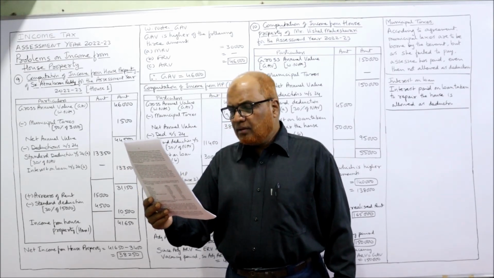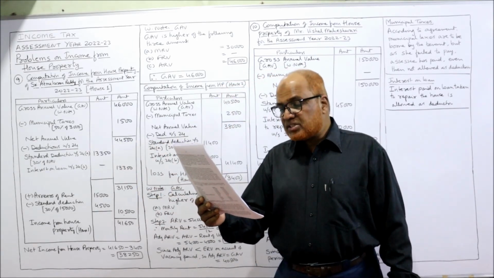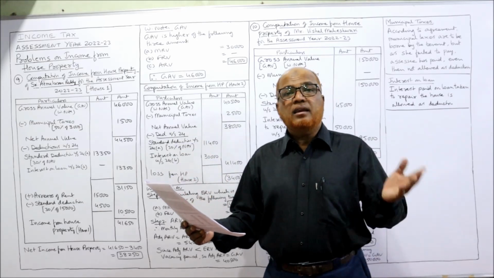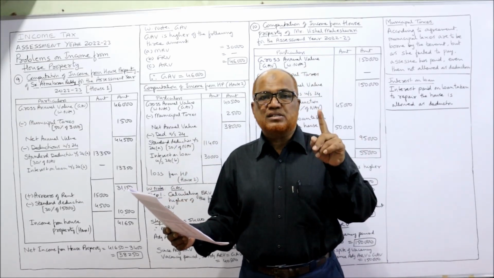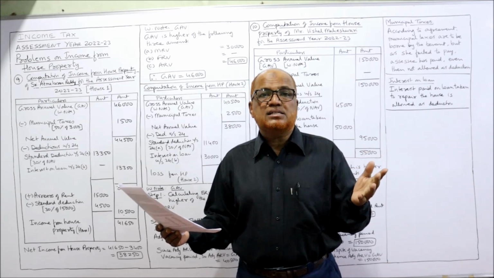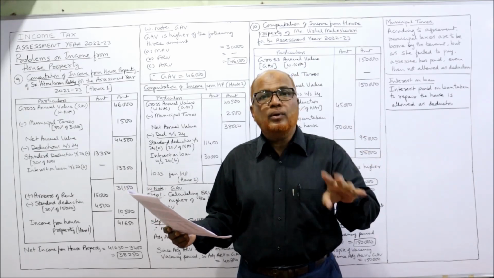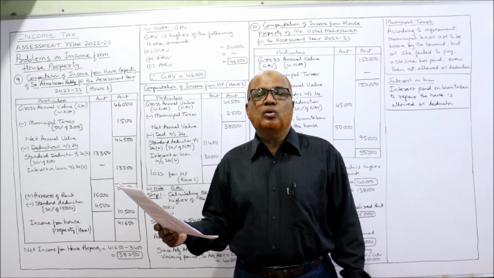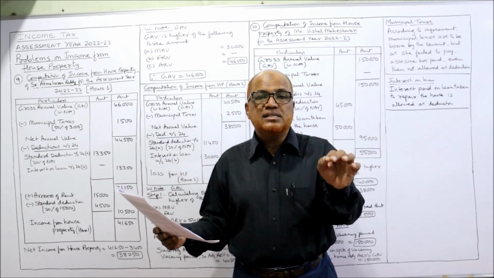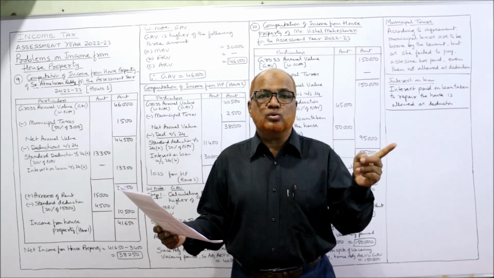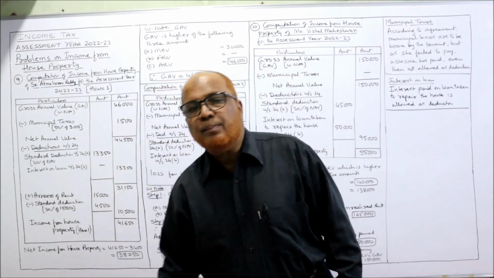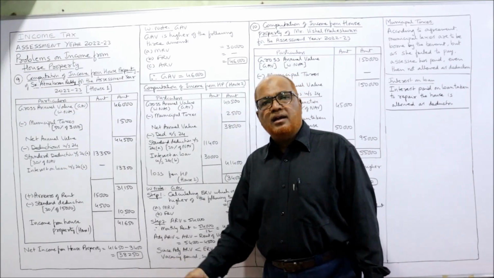Then arrears of rent received from the first house 15,000, which was not assessed earlier. Some arrears of rent were received for the first house, which was not assessed to tax earlier. Now it is taxable. The second house was vacant for 3 months, so there is a vacancy period for the second house, 3 months. Compute the income from house property. So separately we have to calculate for the first house and the second house.